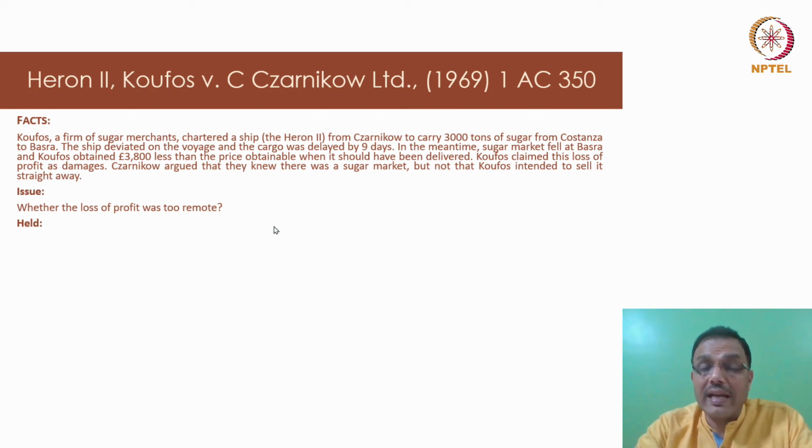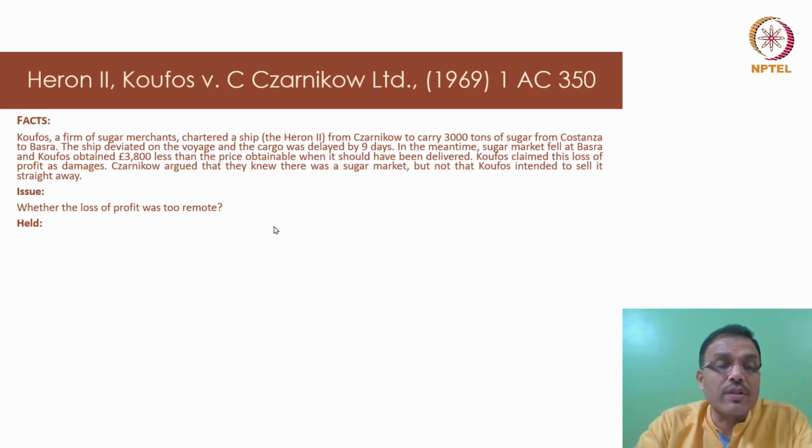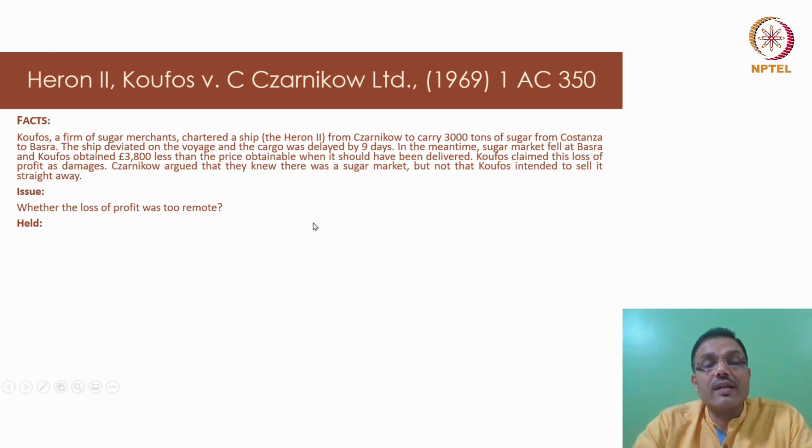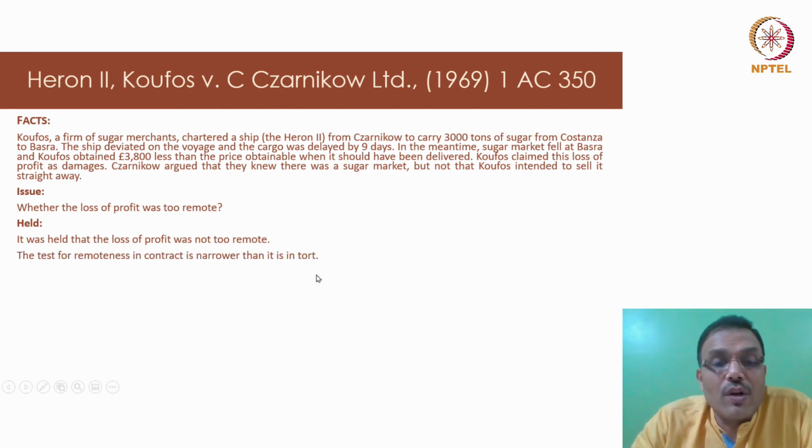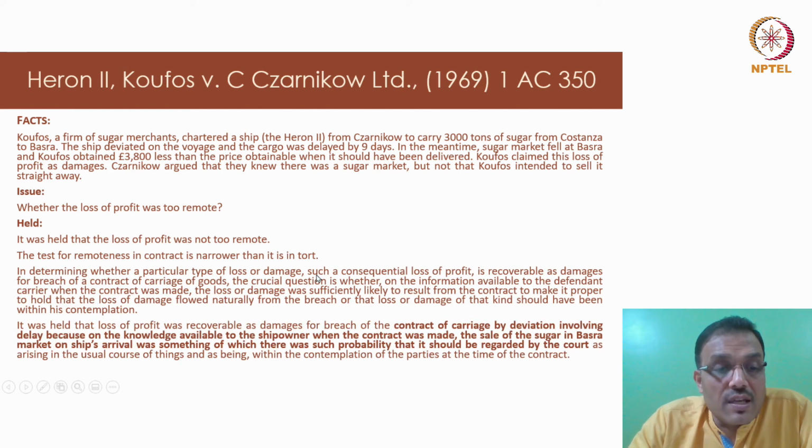If it had arrived on time, they would have actually made a lot of profit. So they said that for the loss of profit, you should actually compensate us. So, can a carrier that deliberately deviates on its voyage, knowing that a delay may cause loss, be held responsible or liable? That was the question in this case.